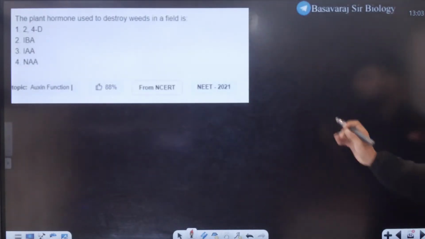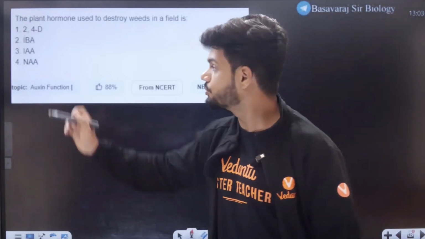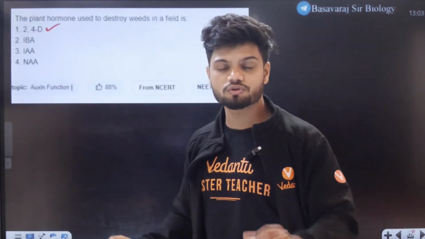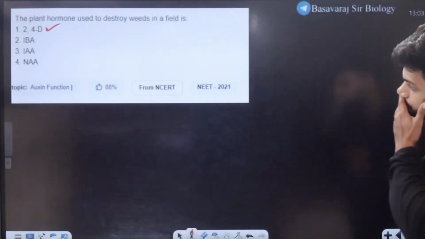Next thing. The plant hormone used to destroy weeds, I told you, is 2,4-D. 2,4-D is used as a weedicide. It's our Agent Orange.